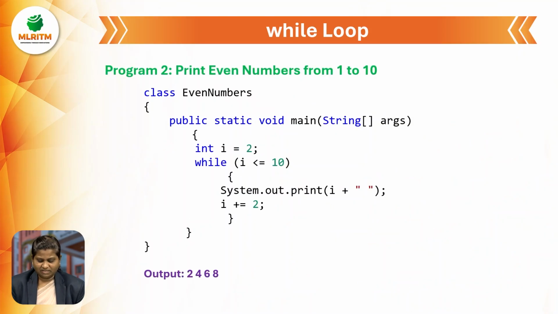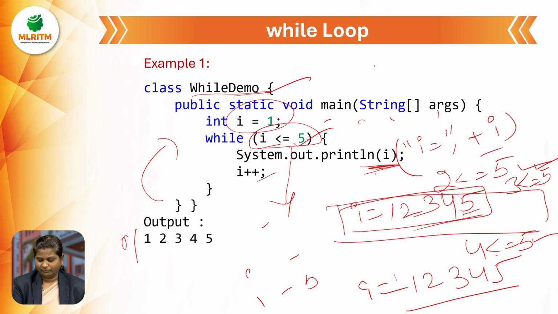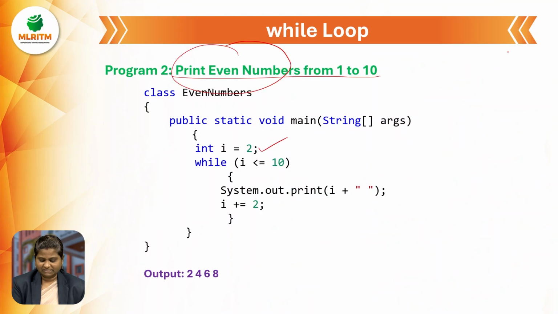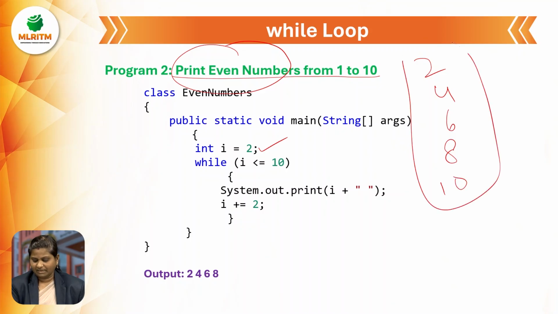Okay, likewise here also. Print even numbers from 1 to 10. In the second example, I value is 2. Why are we taking I value as 2? I just want even numbers only, not odd numbers. In the previous example, we wanted 1 to 5, it means 1 2 3 4 5. But in this example, I want only 2 4 6 8 and 10. These are even numbers. I need even numbers from 1 to 10.